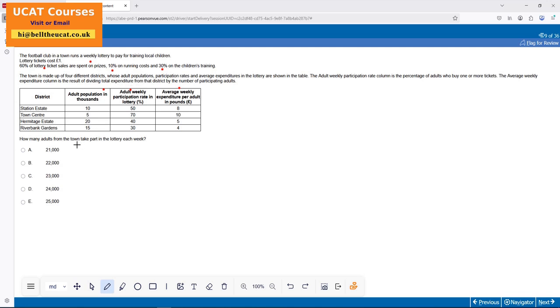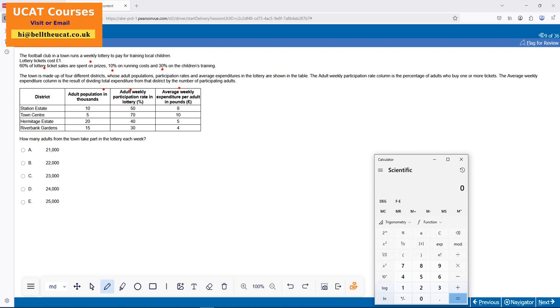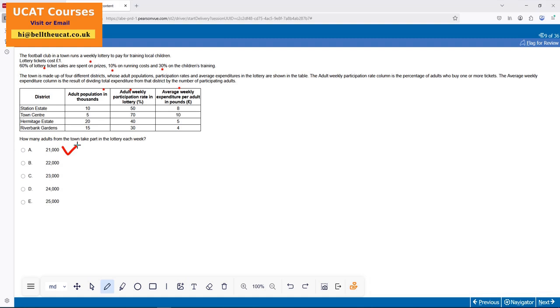All right, got it. How many adults from the town? Oh, yeah, the whole town. How many adults from the town take part in the lottery each week? Right, 50% of 10,000. I'm not going to do the 1,000. I'm just doing 50% of 10. Do I have 5? 70% of 5. 7 times 5. 3.5 plus 3.5. 40% of 20. Do I have 8? Boom. 30% of 15 times 3, 4.5. There you go, 21,000. Oh, here we go.